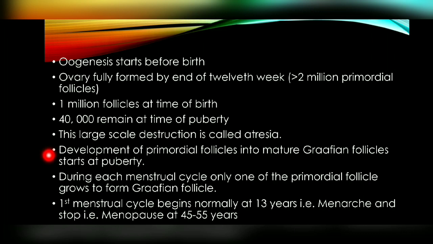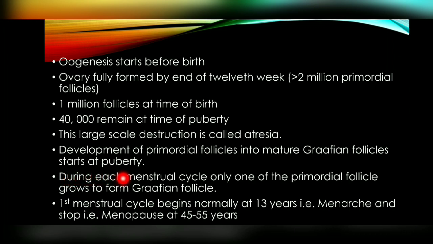Now, the development of primordial follicles into mature Graafian follicles. What is a Graafian follicle? A structure from which ovulation will occur. So this development, or you can say this transformation from primordial follicles to mature Graafian follicles, starts at puberty. And normally it starts at the age of 10 to 14 years. It will vary from child to child, and that is called the menstrual cycle.